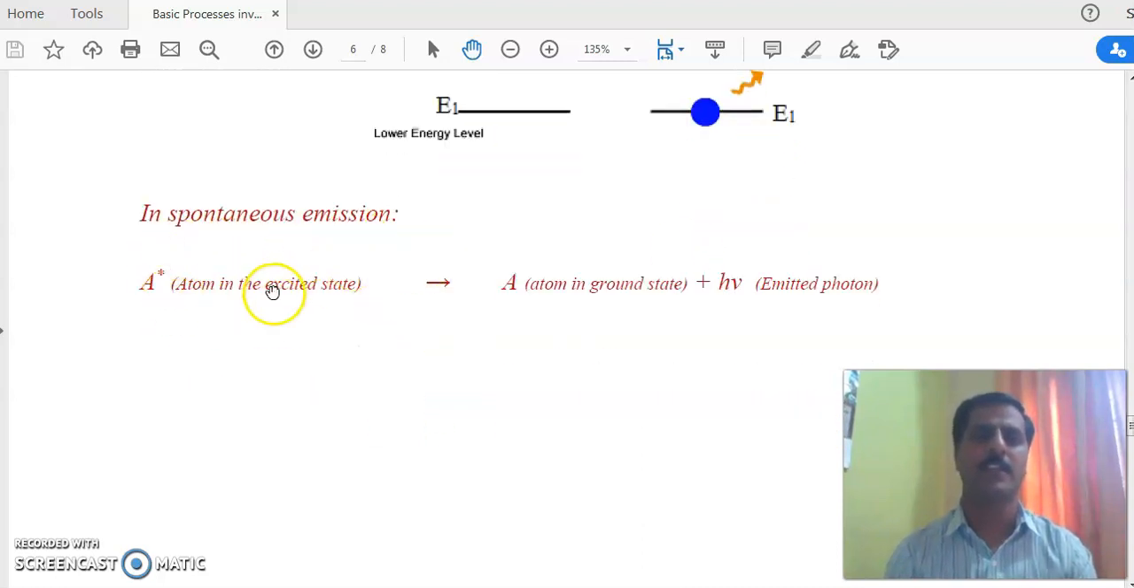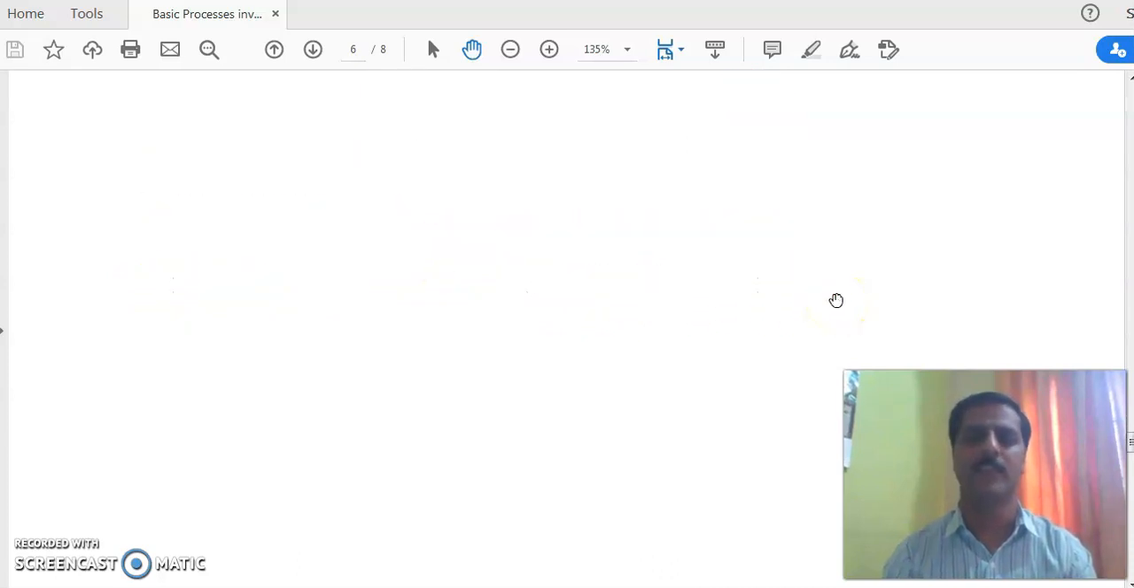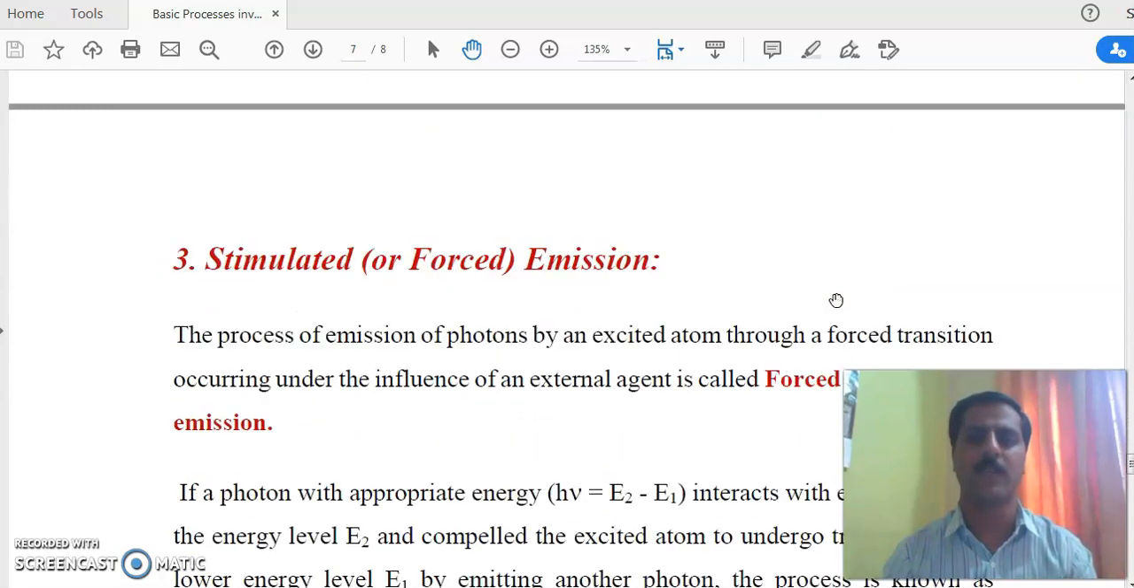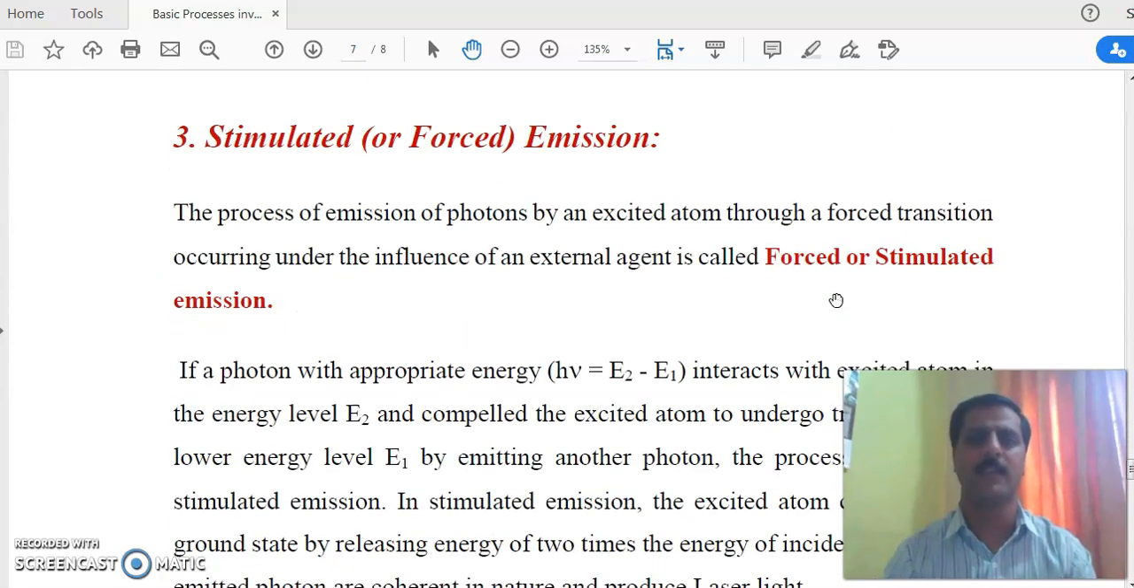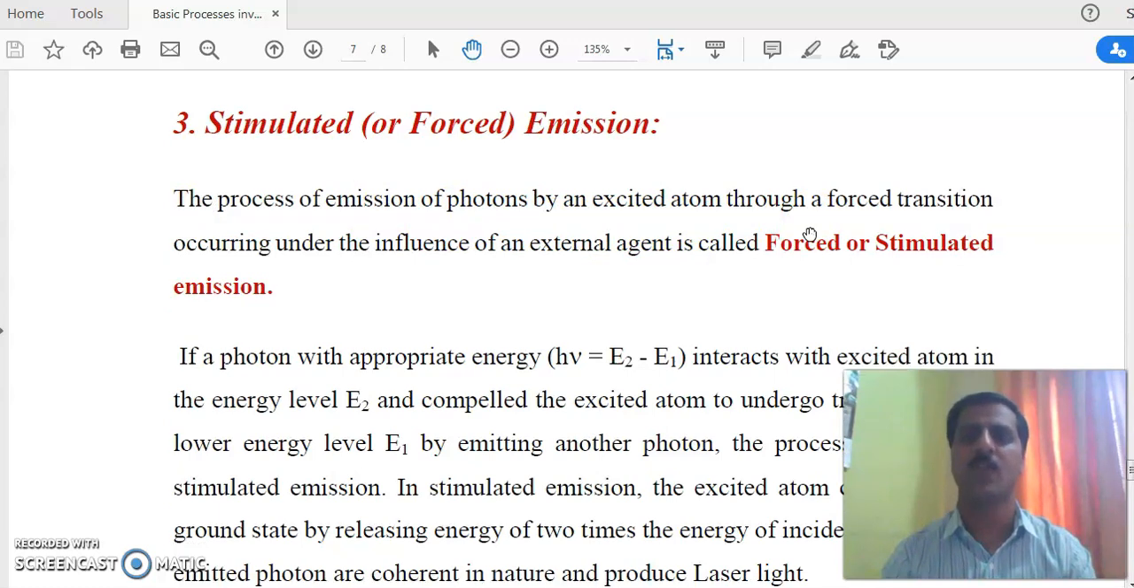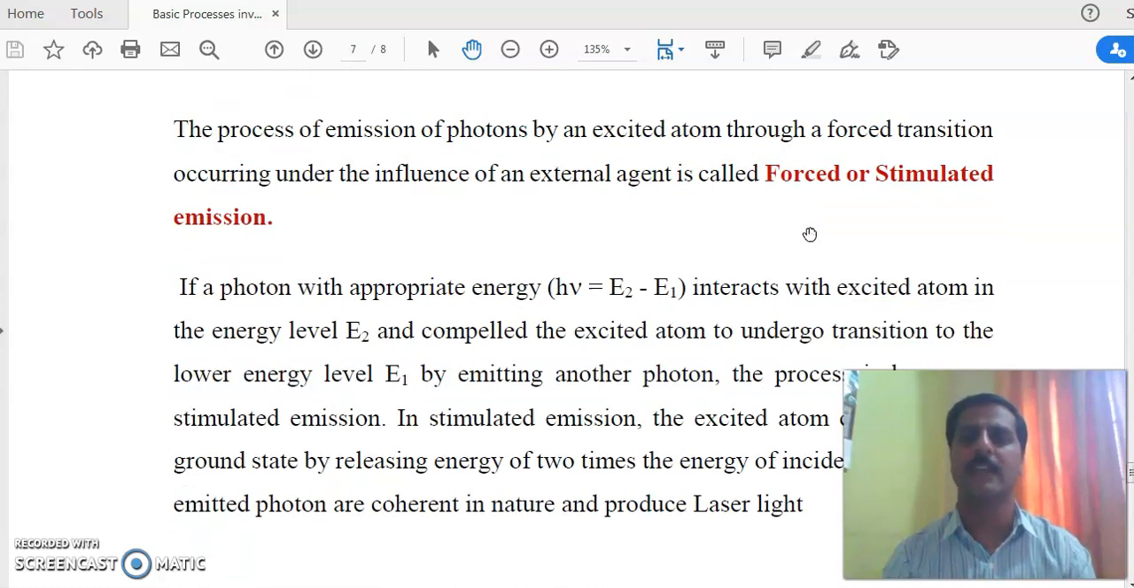Spontaneous emission is expressed as atom in the excited state A star going to the ground state by emission of a photon. This is the second process. Now come to the third, very important process that is used by laser, stimulated emission. Stimulated emission is also known as forced emission. What does it mean? The process of emission of a photon by an excited atom through a forced transition occurring under the influence of an external agent is known as forced or stimulated emission.